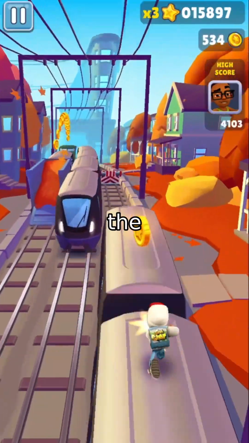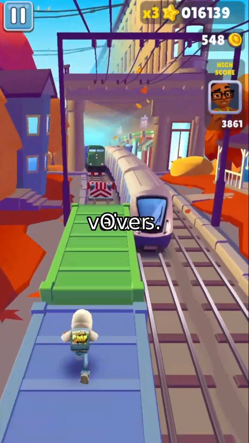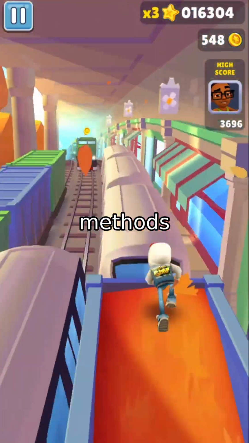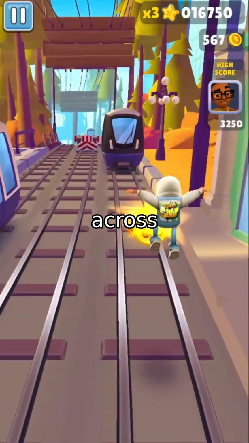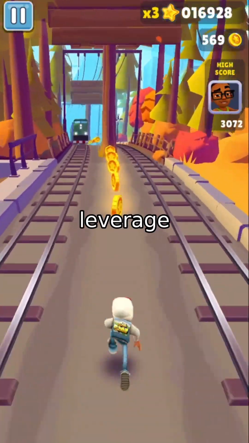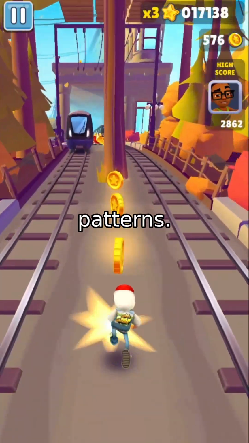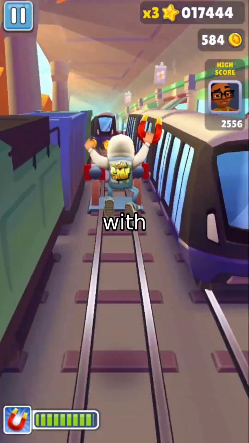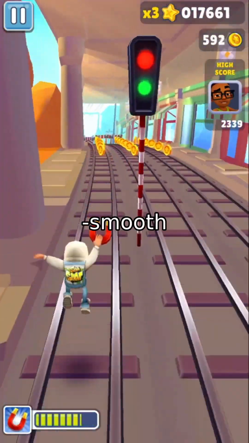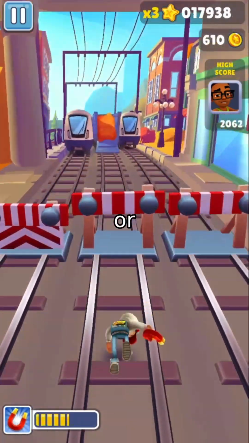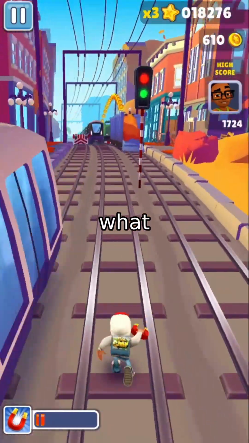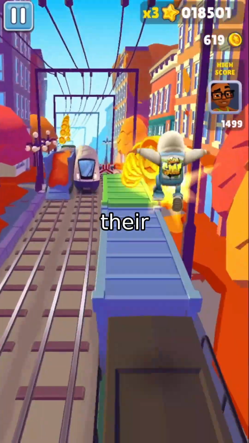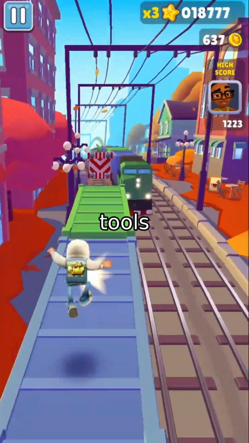Enter imputation, the process of estimating missing values. Over the past decade, a wide array of methods have emerged. Some use probabilistic models, others rely on smoothing across neighborhoods, and more recent approaches leverage deep learning to capture complex nonlinear patterns. But many of these methods struggle with a fundamental trade-off. They either oversmooth the data, blurring cell type distinctions, or they impute too aggressively, inflating true zeros and creating artificial signals. What if we could separate the detection of dropouts from their imputation, treating each step with the right tools?